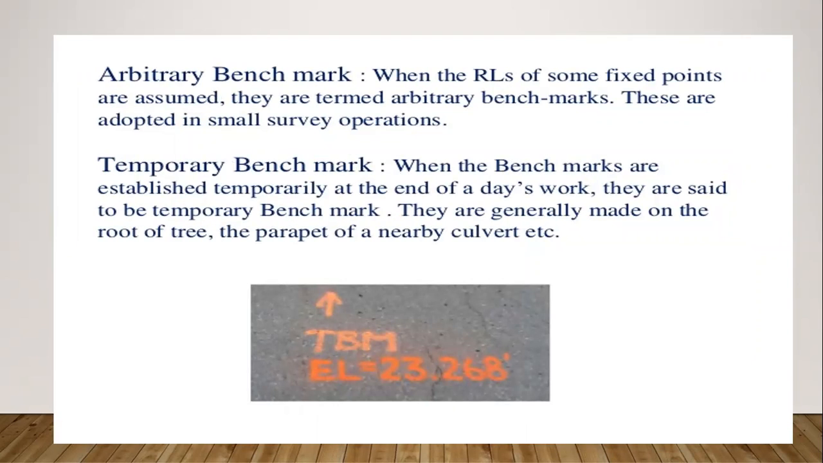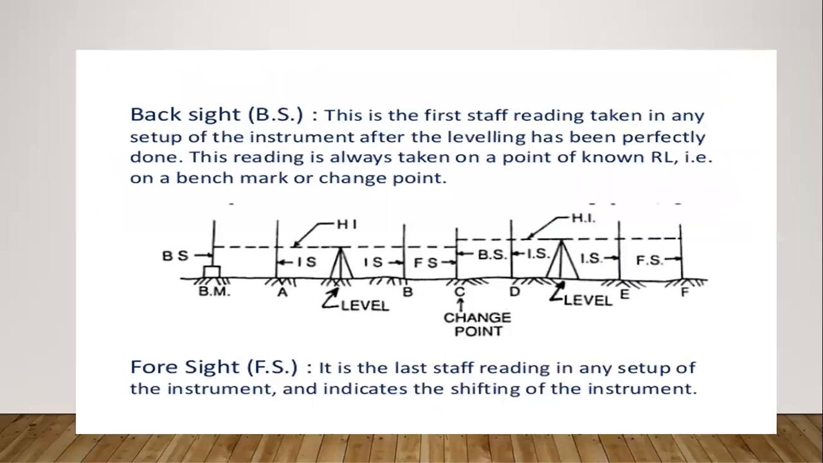Arbitrary benchmark. When the RL of some fixed points is assumed, they are termed arbitrary benchmarks. These are adopted in small survey operations. Temporary benchmark. When benchmarks are established temporarily at the end of the day's work, they are said to be temporary benchmarks. They are generally made on the root of a tree, the parapet of a nearby culvert, etc. It is used for temporary work.